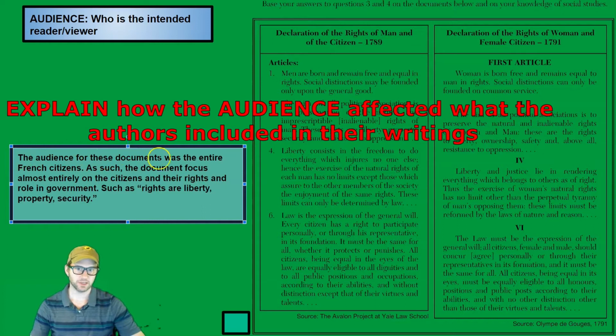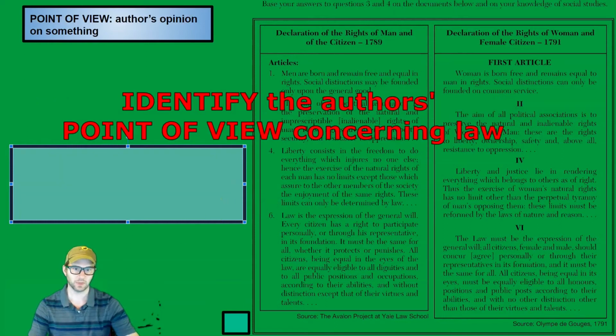The audience for these documents was the entire body of French citizens. As such, the document focuses almost entirely on the citizens and their rights and role in the government, such as rights, liberty, property, security. I took a little textual evidence to support my claim. I said who the audience is, and I said how. I figured out a way the audience influenced the writers.